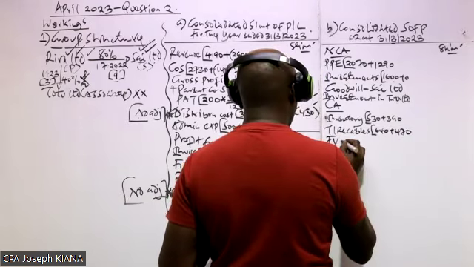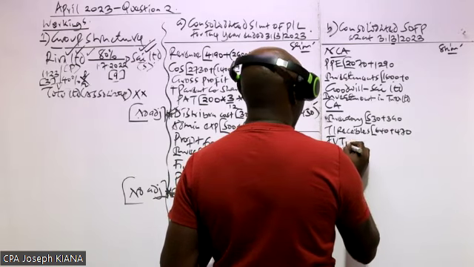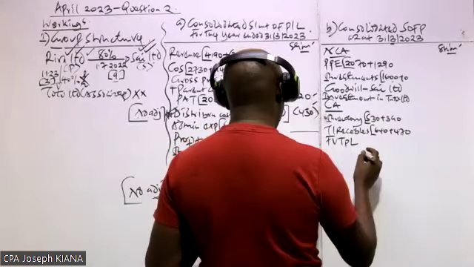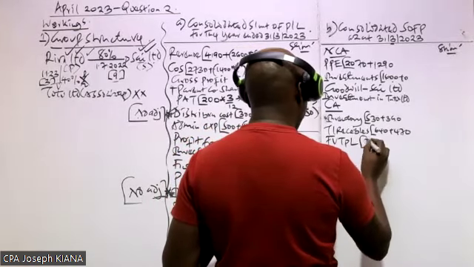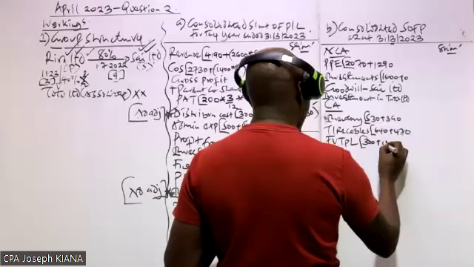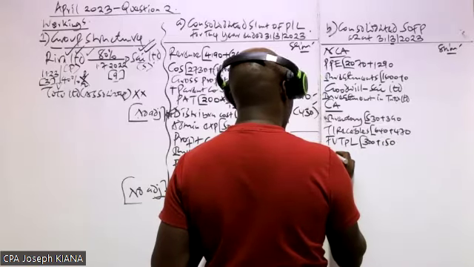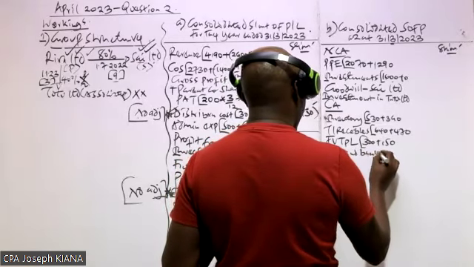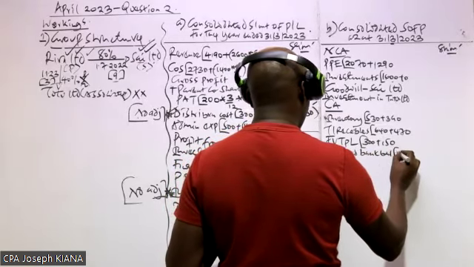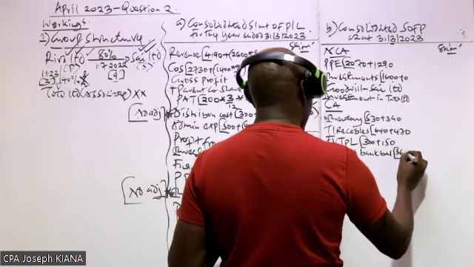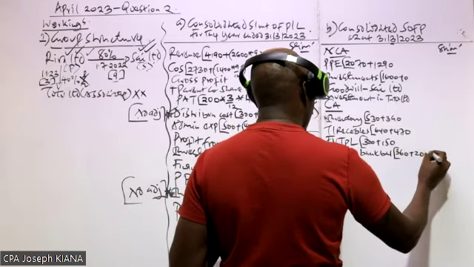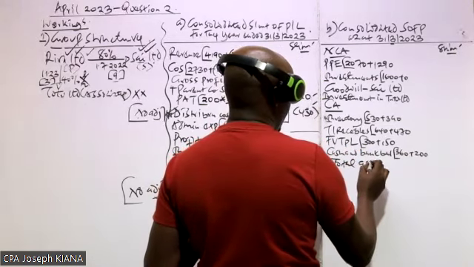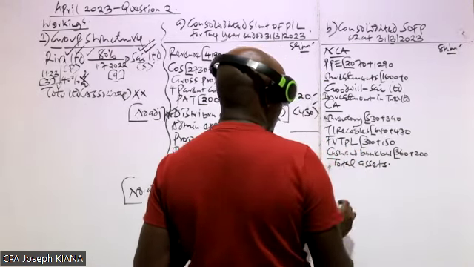Below that, we have financial assets at fair value through profit and loss. That is the short form for that. Financial assets at fair value through profit and loss. We have 300 plus 150. And then below that, we have cash and bank balance. We do the same. We have 360 plus 200. So equally, leave the bracket open. And then after adding all the items here, we get the total assets.